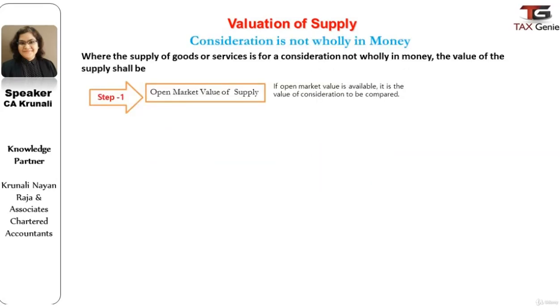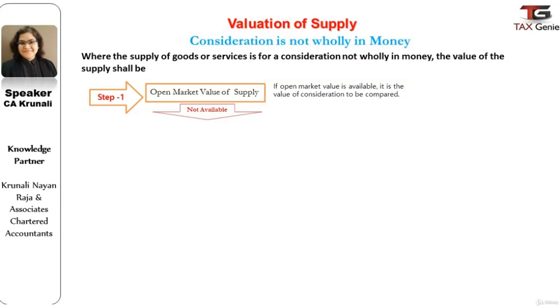Now, let us discuss how to value the supply where the supply of goods or services is for a consideration which is not wholly in money. In this case, the following steps need to be followed to determine the value of supply. First step is to identify the open market value of the supply. If the open market value is available, then in such cases the open market value would be the value of consideration that needs to be compared.